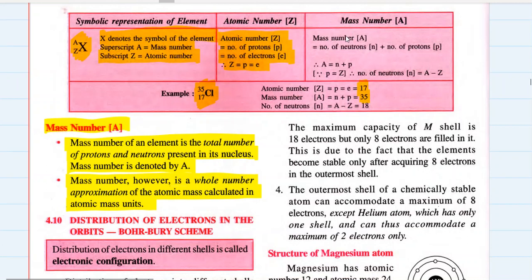Okay, so we can say that mass number is number of neutrons plus number of protons. A is equal to N plus P. So how do you find the number of neutrons? Number of neutrons N is equal to A minus P. P is the number of protons, which is equal to the atomic number, so you can say A minus Z. So mass number minus atomic number is the number of neutrons. Please remember this formula. See here also they have found the number of neutrons, which is mass number minus atomic number, 35 minus 17, which is 18.